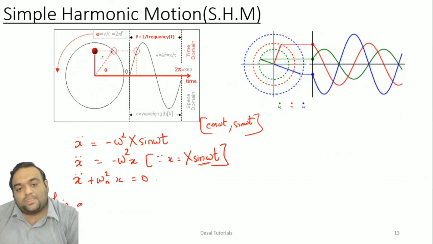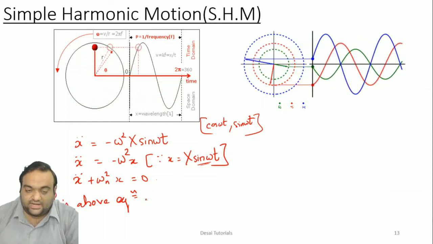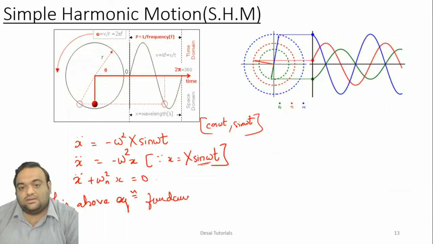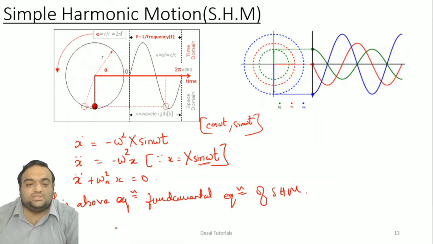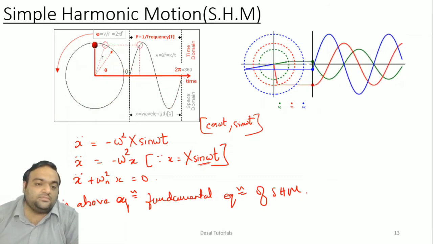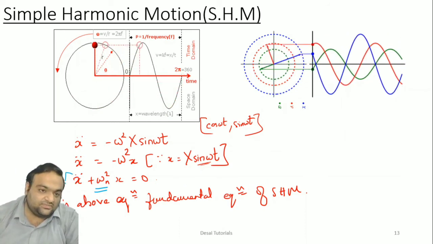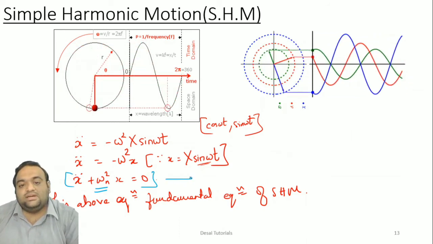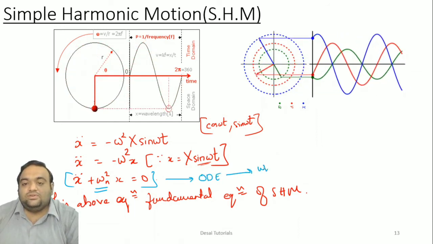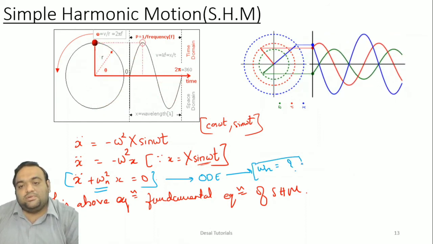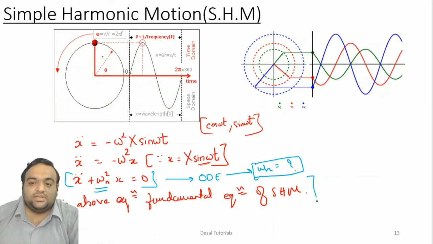So this above equation is what we call the fundamental equation of simple harmonic motion. So this is very much important. We will be making much use of this differential equation, and we will compare it with the other ordinary differential equation to get the value of omega n. So remember this very much important formula, and from the state government exam point of view also this is an important theory.